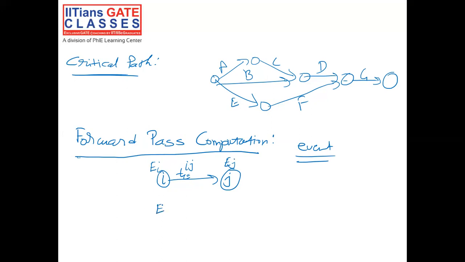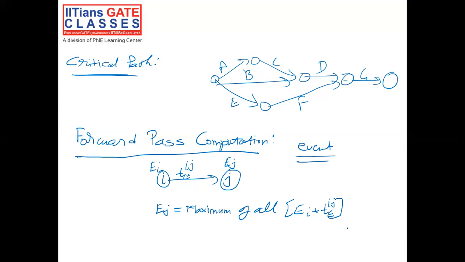And to calculate any EJ, this would be equals to maximum of all EI plus TE IJ. So EI is the earliest expected time for event I, EJ is the earliest expected time for event J, and TE IJ is the expected activity completion time. To find out the EJ for any event, the formula is maximum of all EI plus TE IJ.